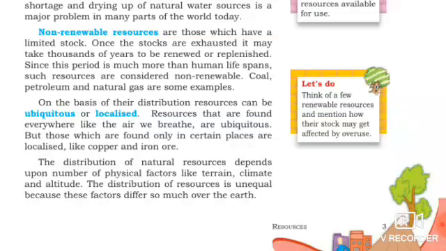The distribution of resources is unequal because these factors differ so much over the earth. That's why we can't get an equal distribution of natural resources on the earth's surface.